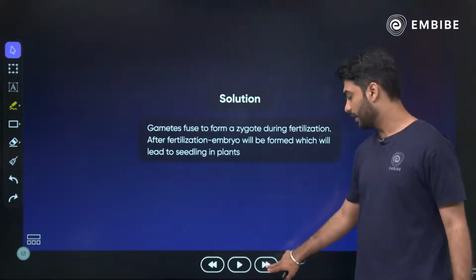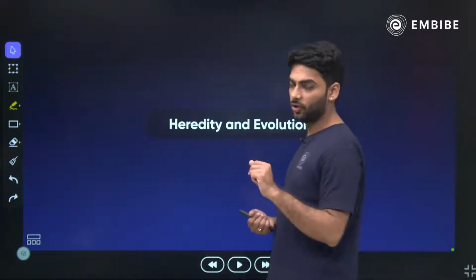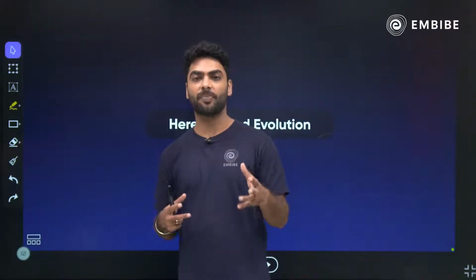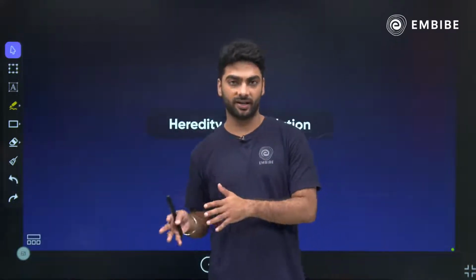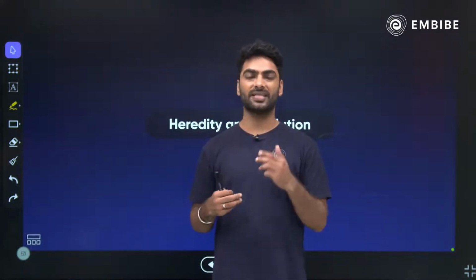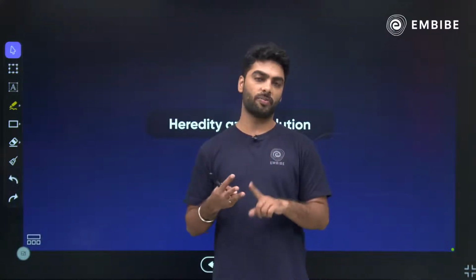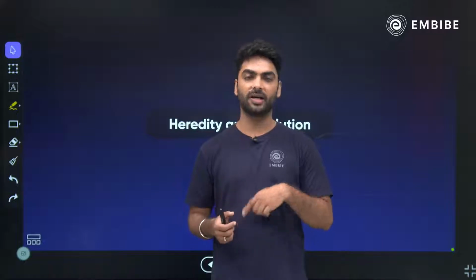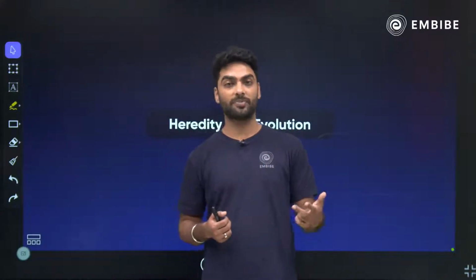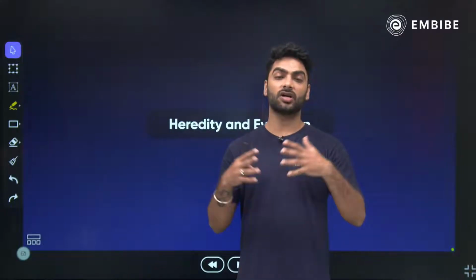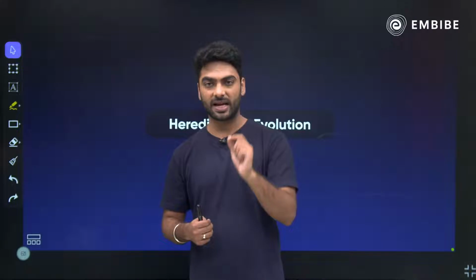Then, moving on to the next chapter, heredity and evolution, out of which I told you the evolution part has been scrapped by the CBSE. So we will be dealing only with heredity. Here we will be talking about topics like heredity, variation, Mendel's laws, laws of dominance, segregation, independent assortment. Then we have alleles, chromosomes. We also have monohybrid cross, dihybrid cross. We have very beautiful and interesting concepts that we will be dealing with.